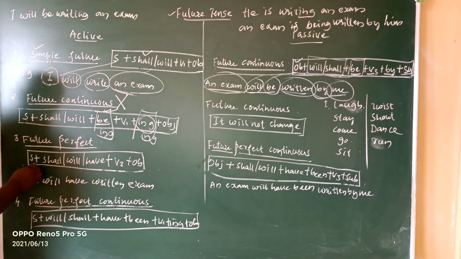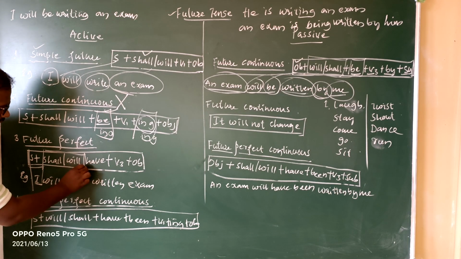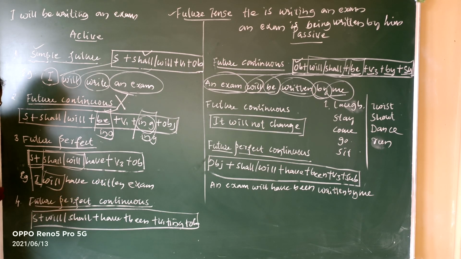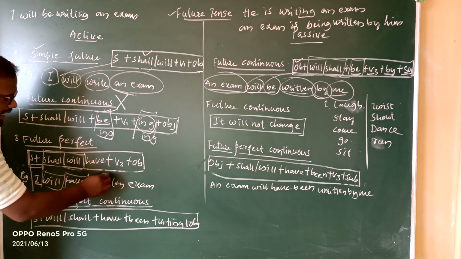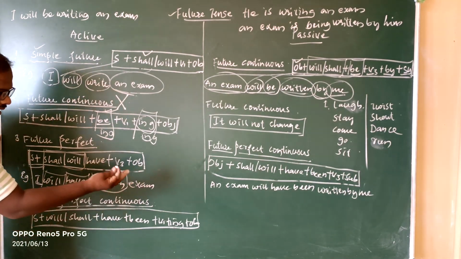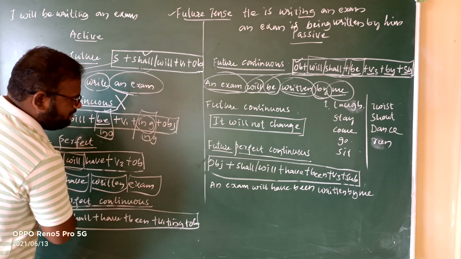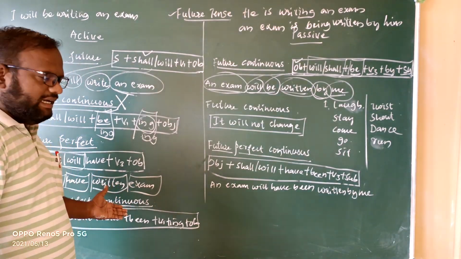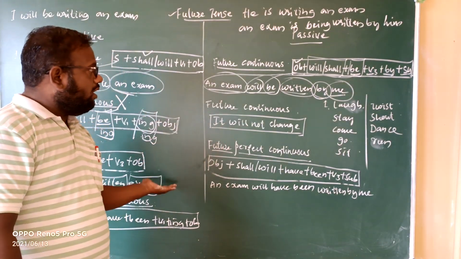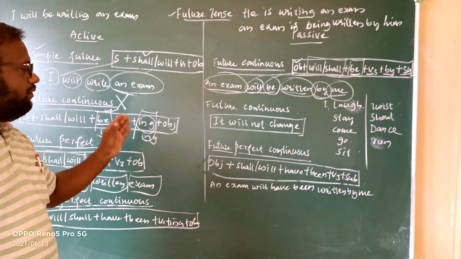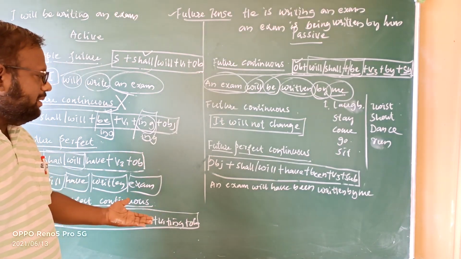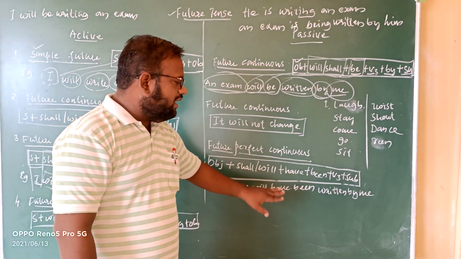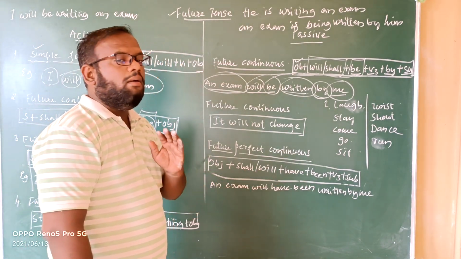As per the formula, subject I have taken, then shall or will. In between these I have taken will, then have, because it is in the perfect form. Then v3, so written I have taken. Lastly it is an object. So when I am changing this sentence into passive voice, it will convert into future perfect continuous form, and the example will be: an exam will have been written by me.